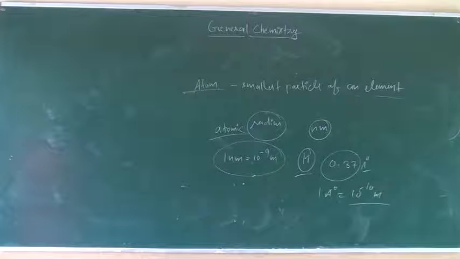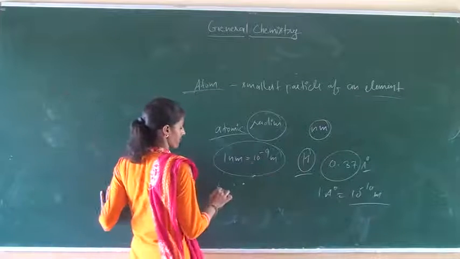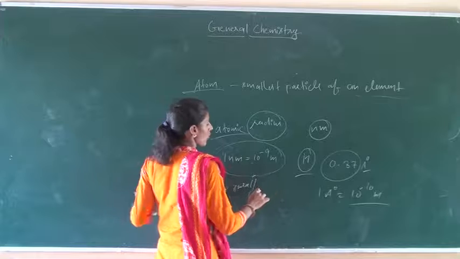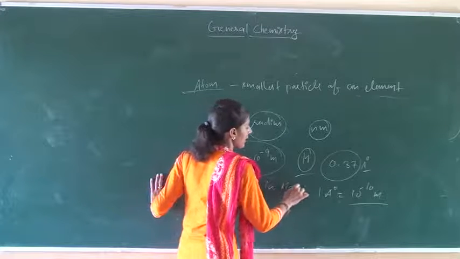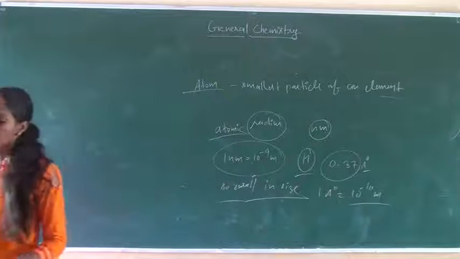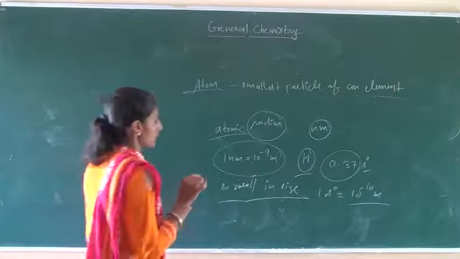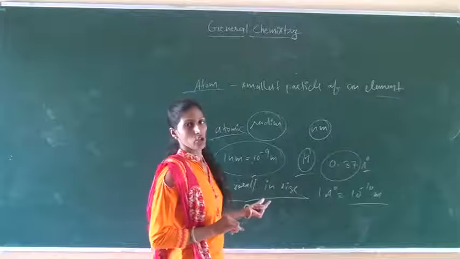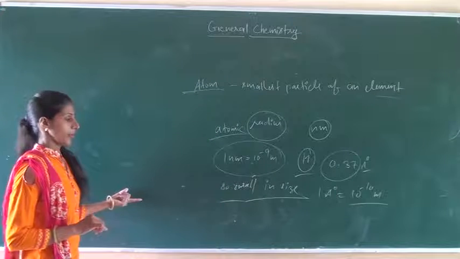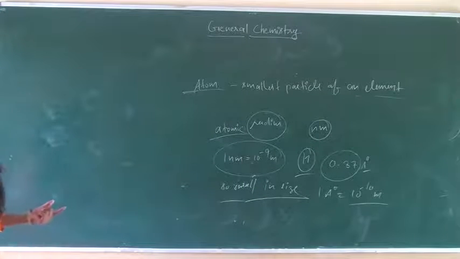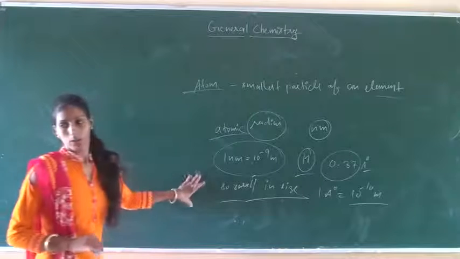After that, how big are the atoms? Can we see them? Atoms are so small in size that we cannot see an atom with our naked eyes. If millions of atoms are stacked one above the other, the thickness produced may not be equal to the thickness of a sheet of paper. Due to the small size, we cannot see the atom with our naked eyes. We can see the atom with the help of a microscope.